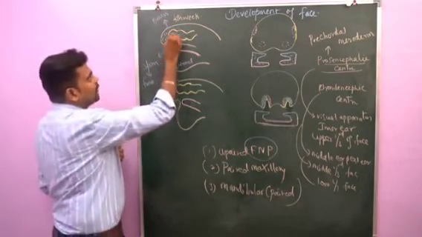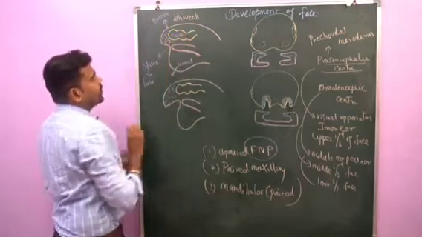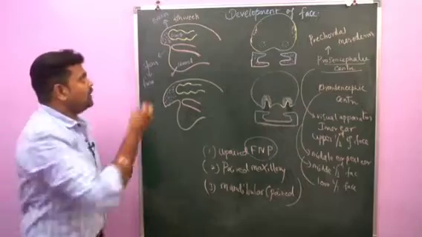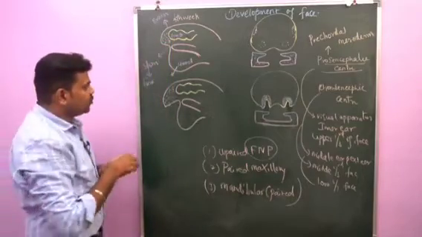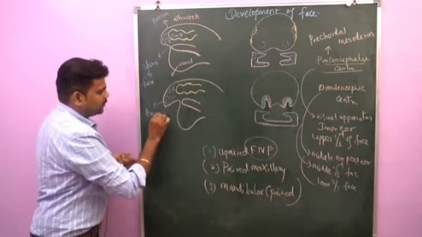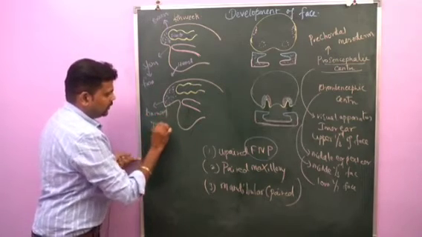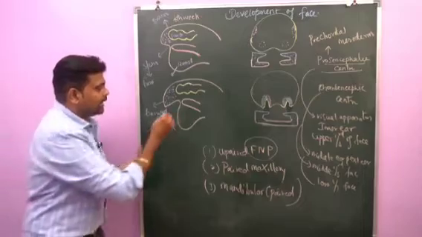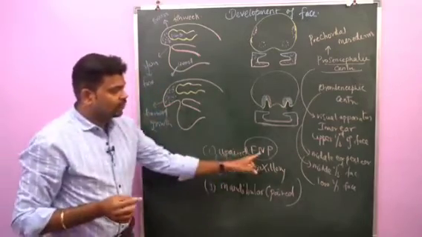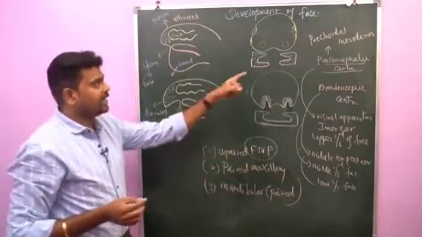So this is the forebrain vesicle. Here the mesoderm undergoes proliferation, which leads to downward growth and lies above the stomatodeum. Now you can understand this frontonasal process lies cranial to the stomatodeum.